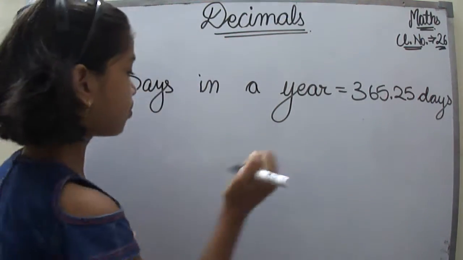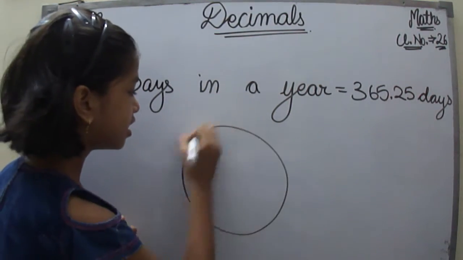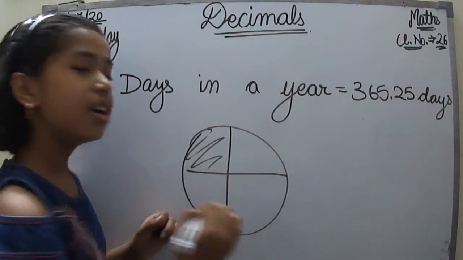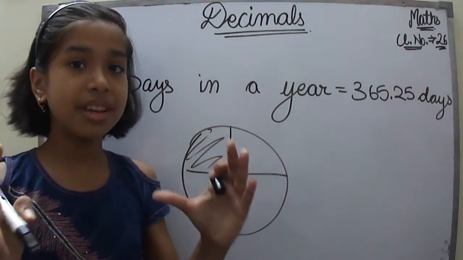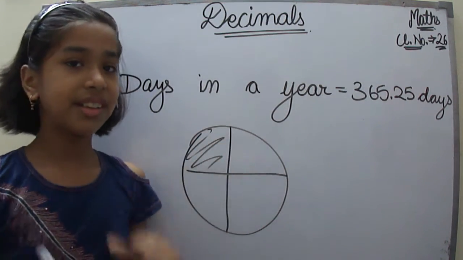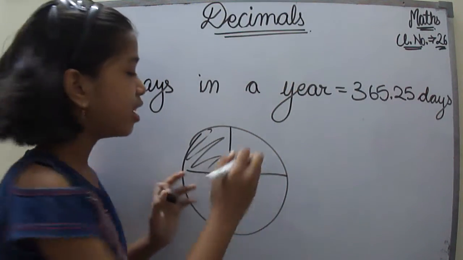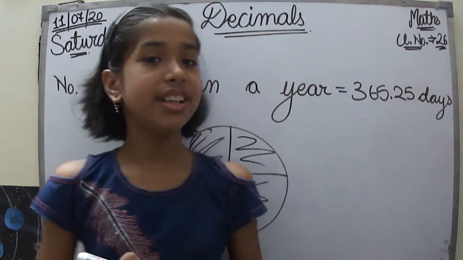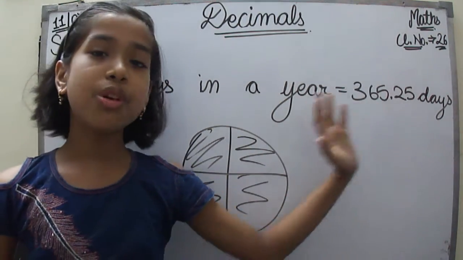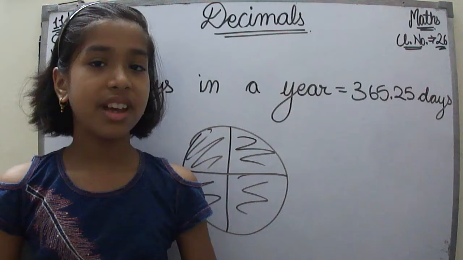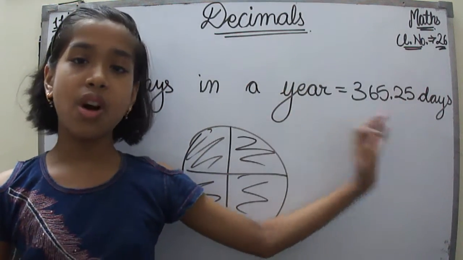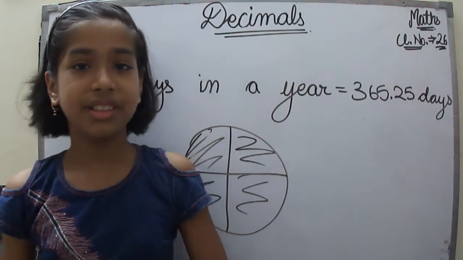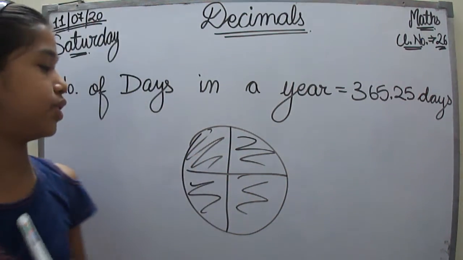If we visualize that, it will look something like this. So 1/4 is this much. For getting the whole, we have to bring 4 parts. Yes, we need 4 quarters. So after every year, this 0.25 becomes a day. Now you will say that it is gone already, so why do we keep it in the leap year? Let's have a look at that also.